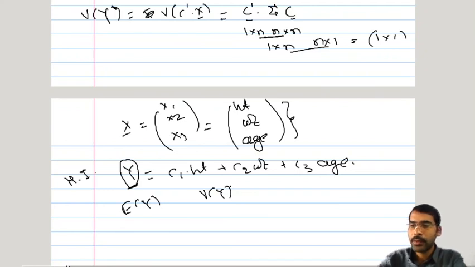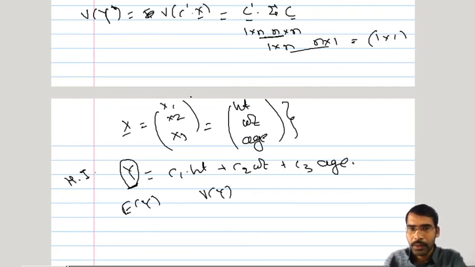So whatever components were there for the given vector, all those components have been combined in a linear manner, and if that linear combination is going to be a variable, then based on the expectation and variance of the given random vector, we are calculating the expectation and variance of the converted random variable, which is nothing but a linear combination of components of the given random vector.